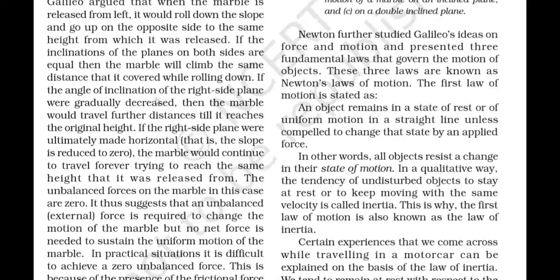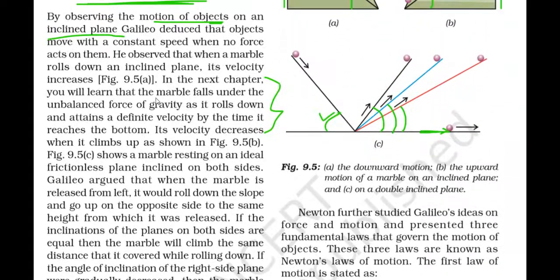So what is the meaning of this one? See, you can see here, this angle of declination and this angle of inclination are the same. Now, from here to this point, this is the horizontal distance traveled by the ball, and here this is the horizontal distance traveled by the ball.